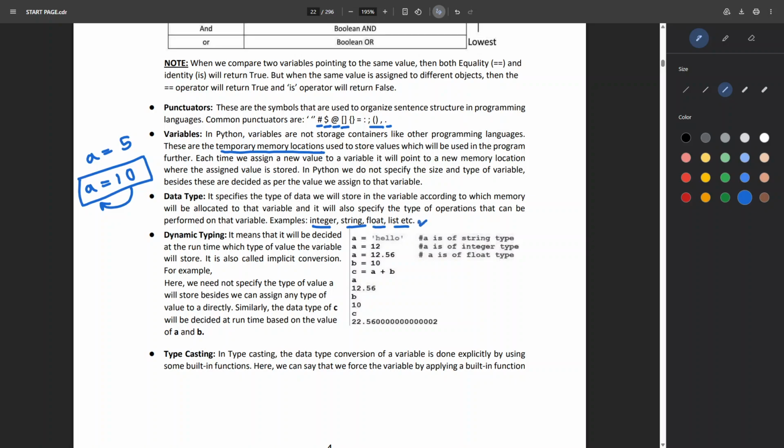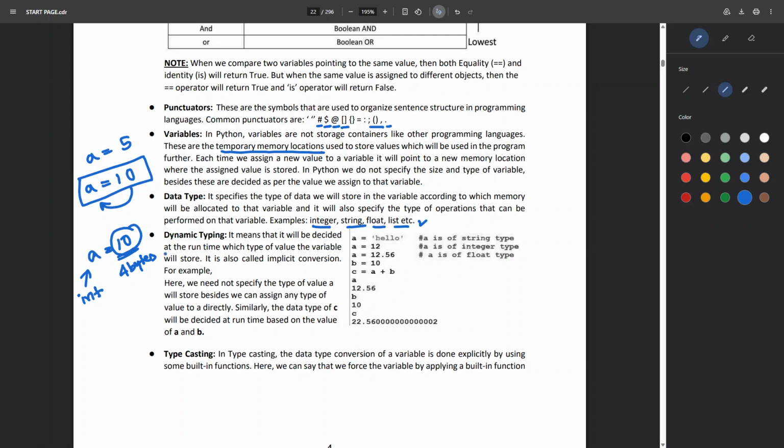These are already defined in Python, and if you just assign a equals 10, this variable a will be of integer type and it will take 4 bytes to be stored in the memory. It will be done automatically. You don't have to think about how much memory allocation is being done while declaring this variable. This will be done by Python itself.